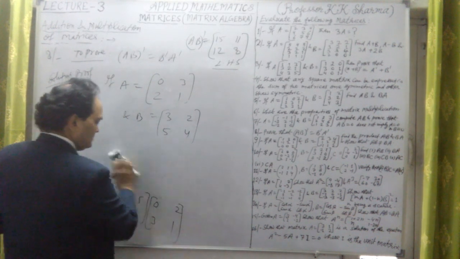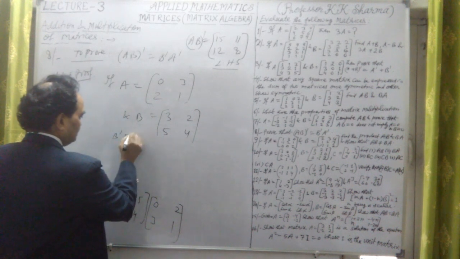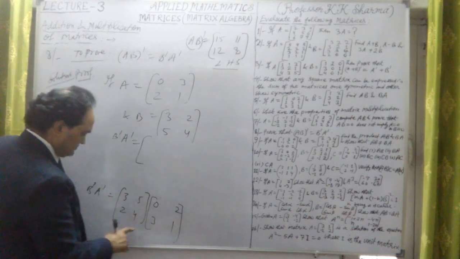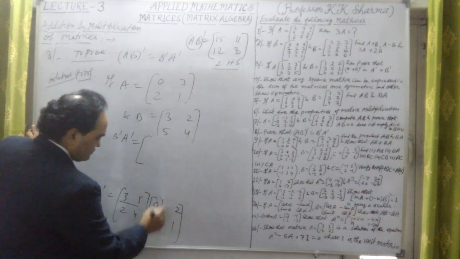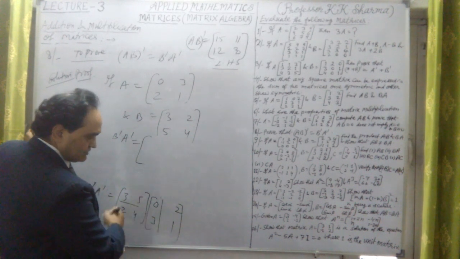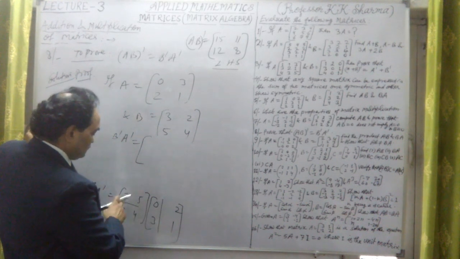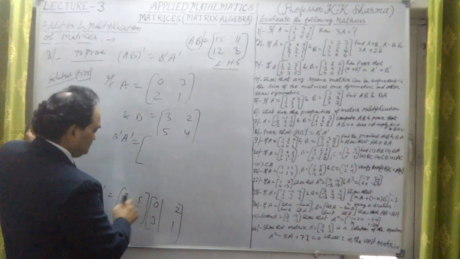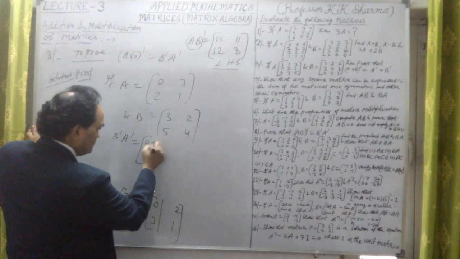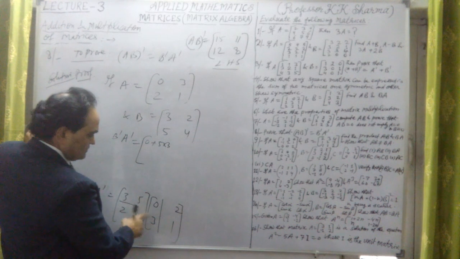Okay, so resultant of this, let me write here, this is B transpose into A transpose which we are calculating. First row, first column, then first row, second column, then second row, first column, second row, second column. In that way we have to find out the elements of this. So first row, first column, 3 into 0, 0 plus 5 into 3, corresponding multiplication of the elements.